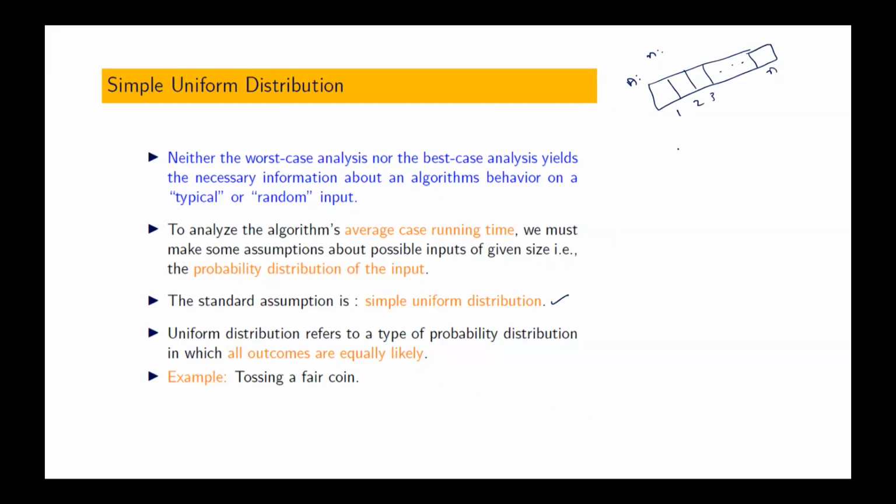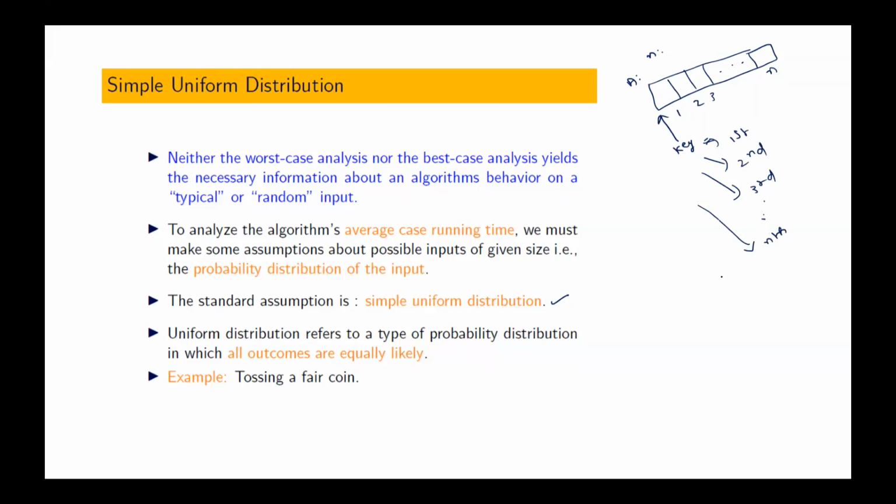In general, the key may be in the first position, or the second position, or the third position, or the nth position. We don't know which position it is in.